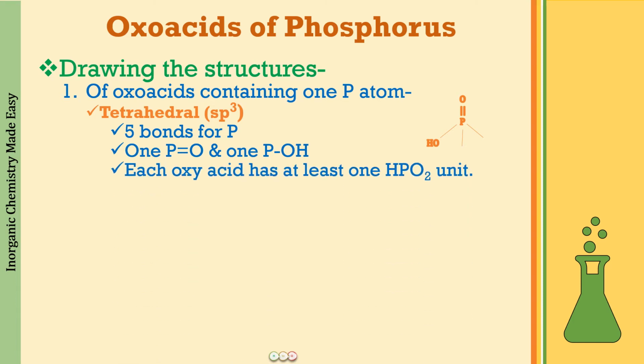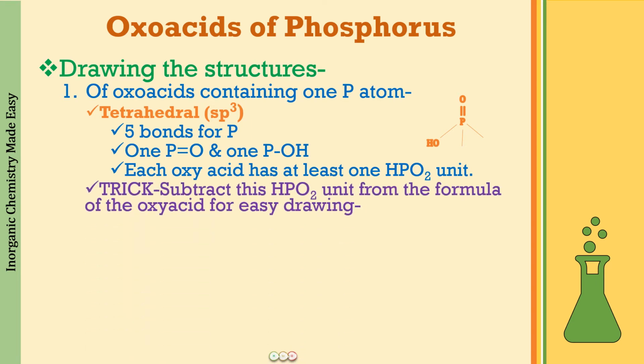So what this means is that each oxyacid is going to have at least one HPO2 unit: one hydrogen, 2 oxygen and 1 phosphorus. All right. So the trick now when you're going to draw these structures is that you are going to subtract this HPO2 unit from the formula of the oxyacid for easy drawing. Suppose you have to draw H3PO2. Subtract HPO2 from this, and what you will be getting is H2, right? So you have to put 2 hydrogen atoms over here. So this is going to be easy. Put one here and the other over here.